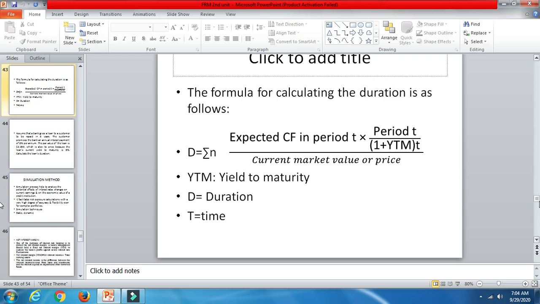Suppose the cash flows are the asset value, say you have taken a loan or something like that, for 5 years. So for 5 years you need to calculate individually. For each year you need to calculate the interest rate fluctuations as well as the returns coming from that source. That has to be taken care of. That is the expected cash flow in period t times period t, that is 5 years, 1 2 3 4 5. So you need to calculate for 5 years, divided by the current market value or price of that particular security.